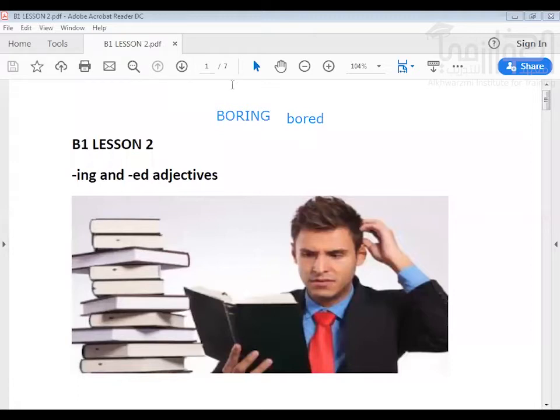We use the ing to talk about something that is outside us, something that is not within our bodies, that is not about us, something outside us.